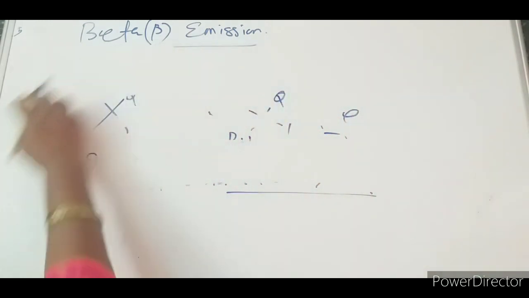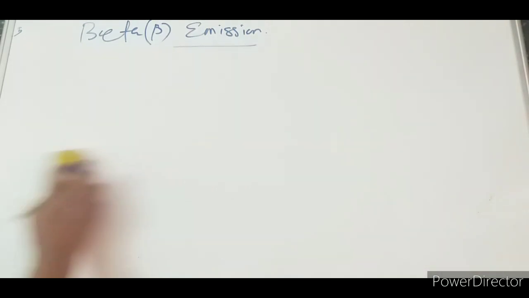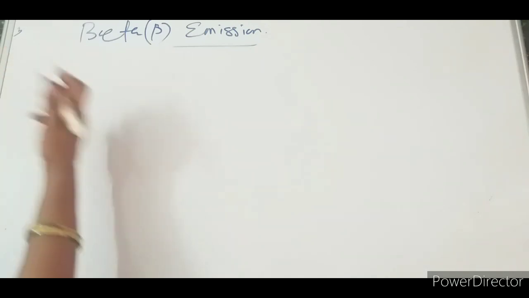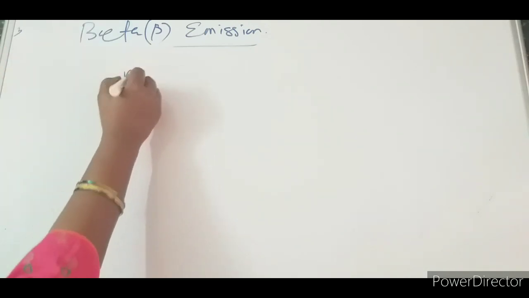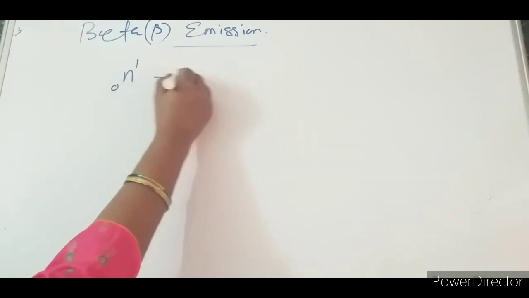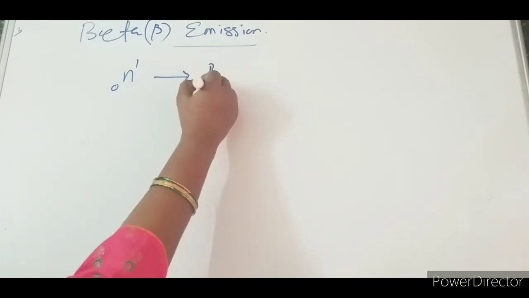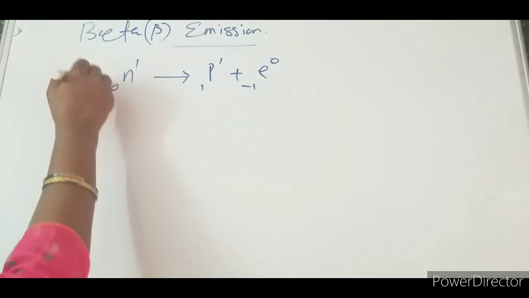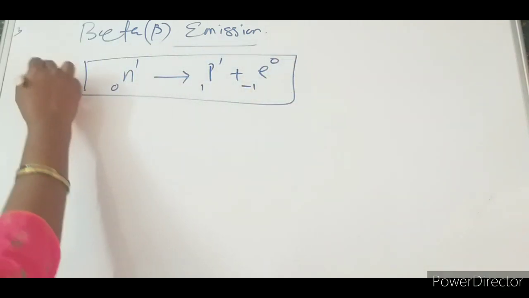Now let us analyze what happens inside the nucleus. Inside the nucleus, one neutron changes to one proton plus one electron. This one is very important.